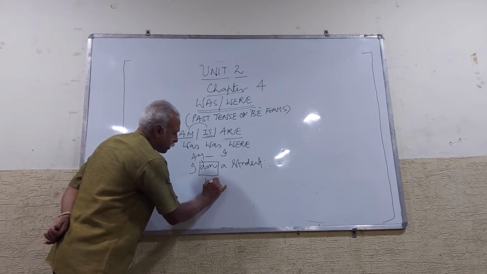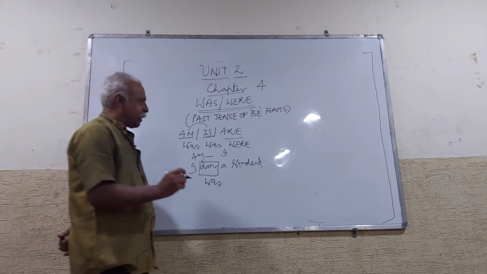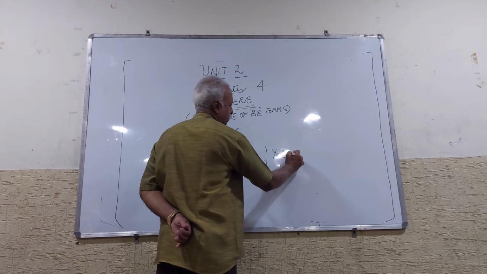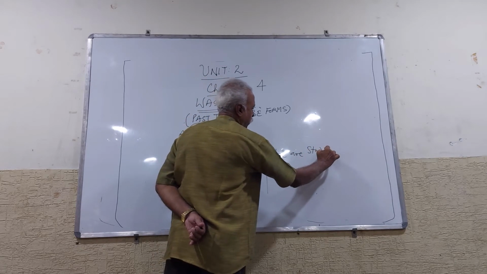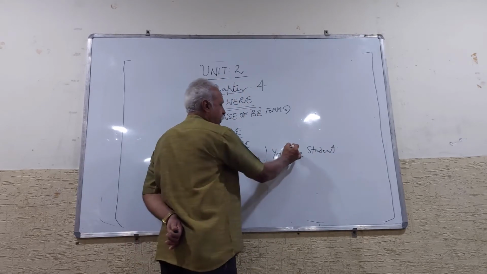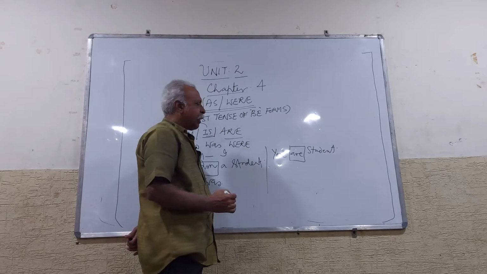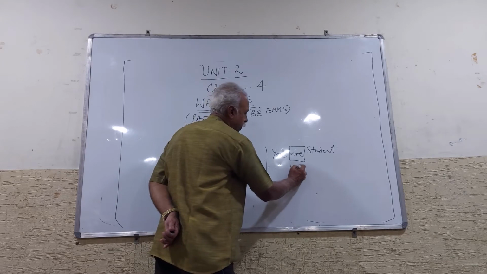I was a student. Similarly, in the sentence you are a student, the be form is are. And what is the past tense here? Were.